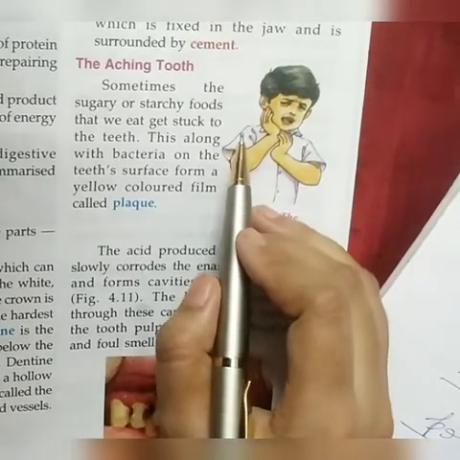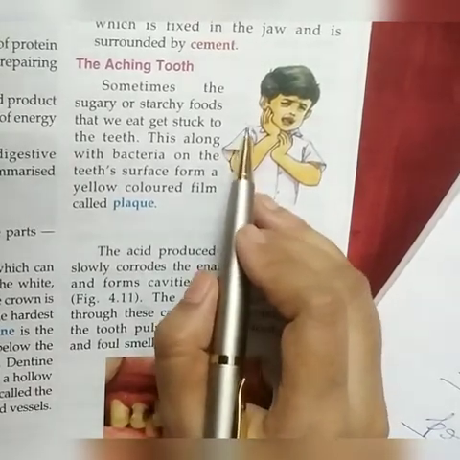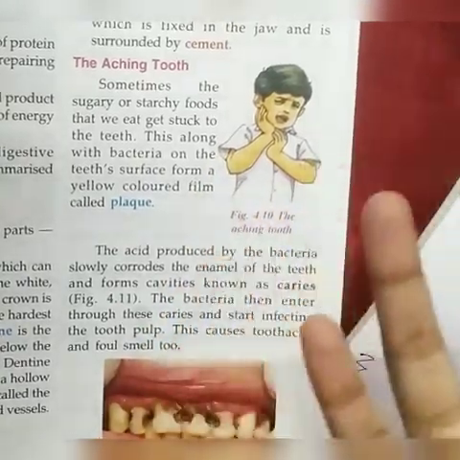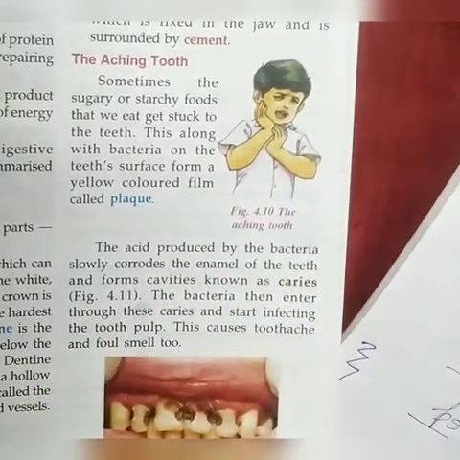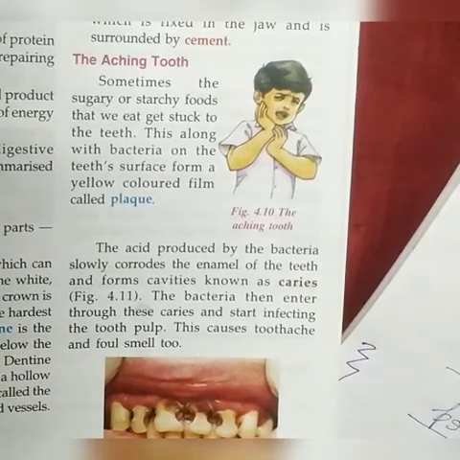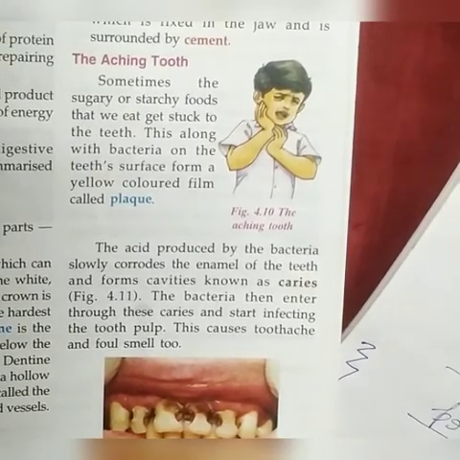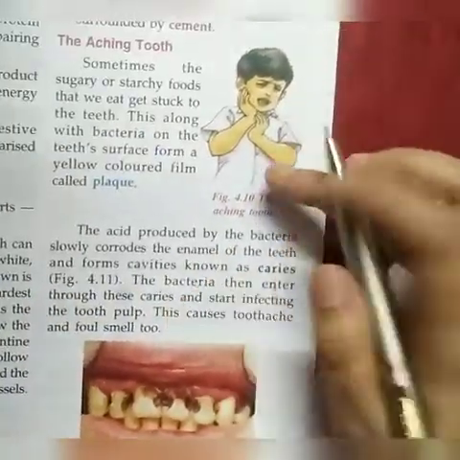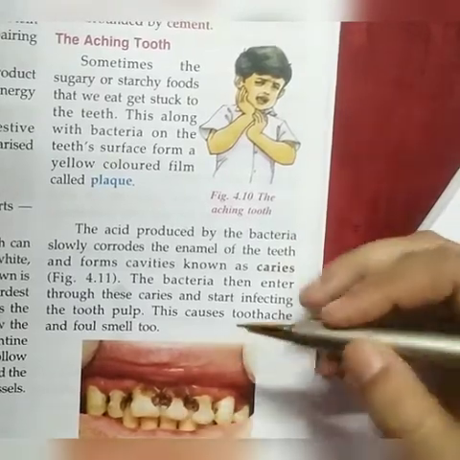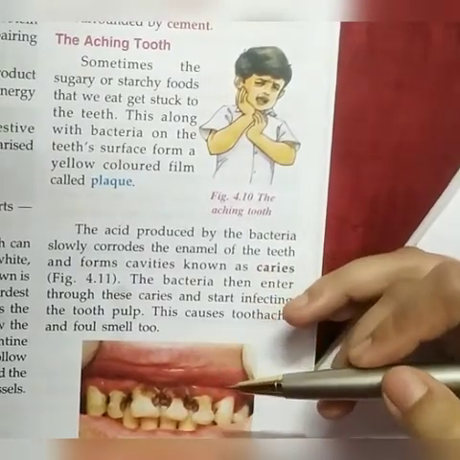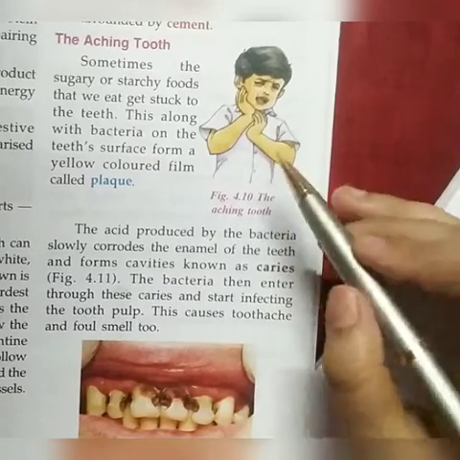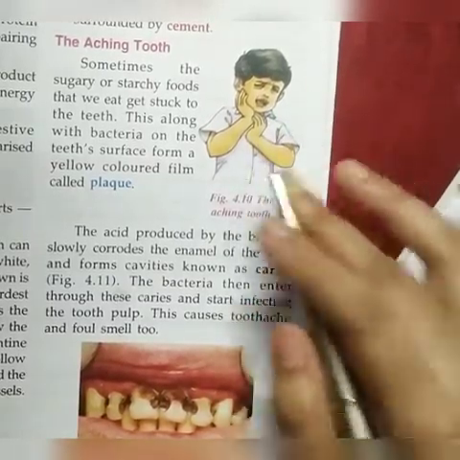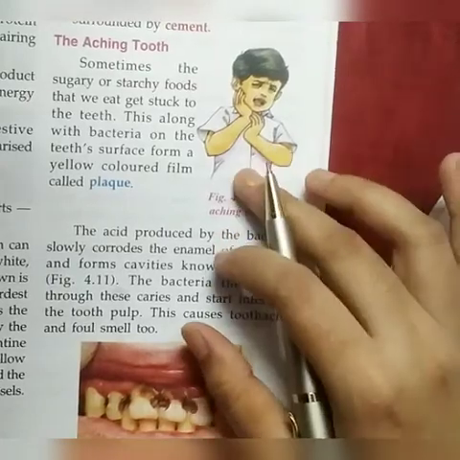In this portion, bacteria come and live on the tooth surface and form a yellow colored layer that is known as plaque. So what happens, the small pieces of food get trapped between the teeth.